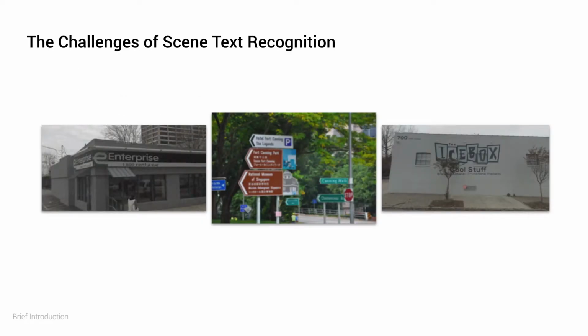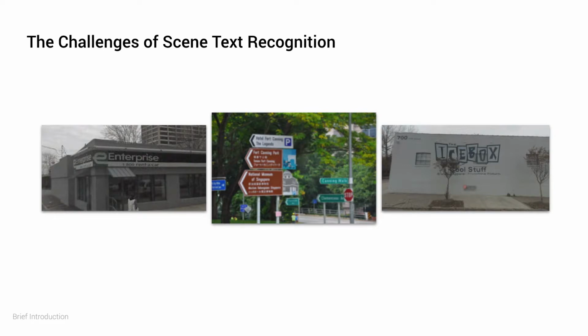Scene text recognition, as both Professor Lu and Dr. Loke are very familiar with, has been a well-established research area and certainly not a trivial task, due to a variety of factors that can influence the accuracy of recognizing text in images. These factors, for example, include, but are not limited to, environment lighting and complexity, image quality such as degradation from blurring and pixelation, and the physical appearance of the text itself, such as size, font, color, and more.